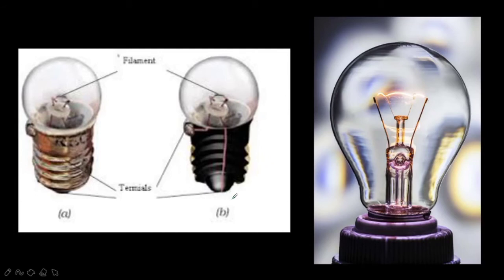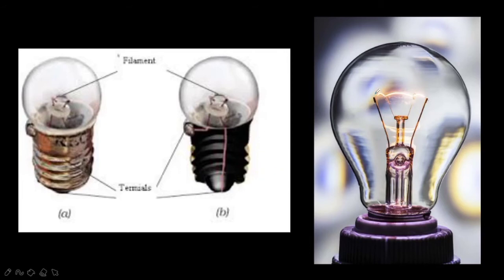Now switch on the torch and observe which part of the bulb is glowing. You can notice in this picture which part is glowing. Is it the glass? Is it the metallic case? No, the glass and the metallic case are not glowing. The thin wire present in the bulb is glowing.